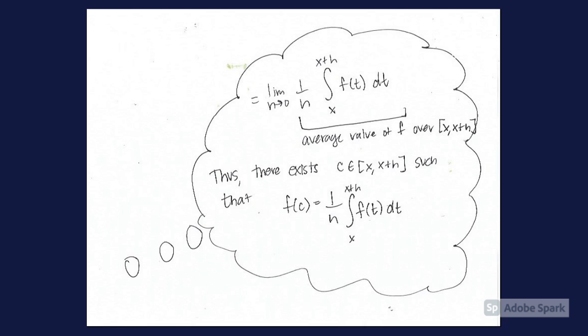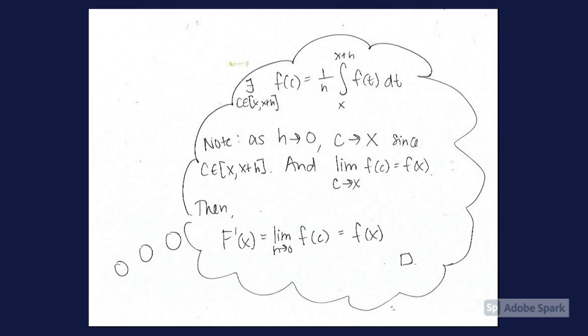Thus, by the intermediate value theorem, there exists a c in [x, x plus h] such that f of c equals the average value on the interval x to x plus h. That is, f of c equals 1 over h times the integral from x to x plus h of f of t dt. But notice, as h goes to 0, c goes to x, since c is in this closed interval. And since f is continuous, the limit as c goes to x of f of c is f of x. Then F prime of x equals the limit as h goes to 0 of f of c, which is f of x, which we wanted to prove.